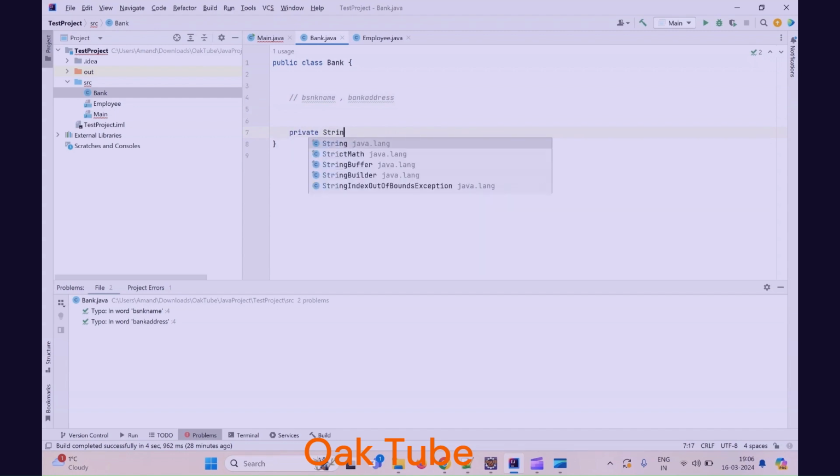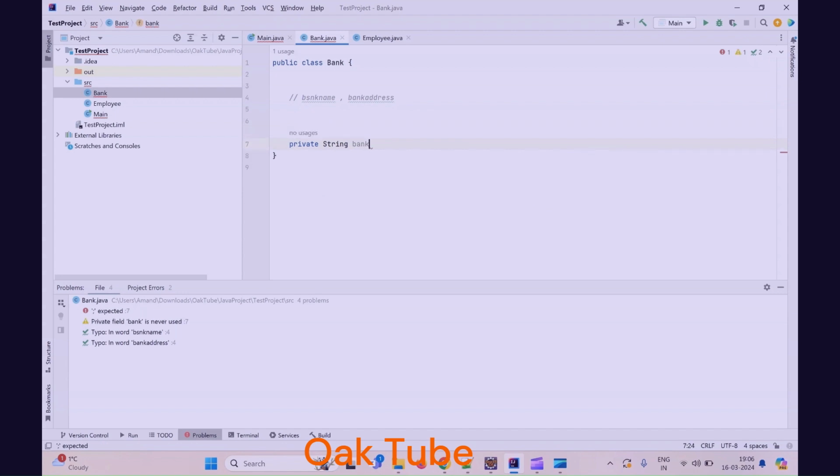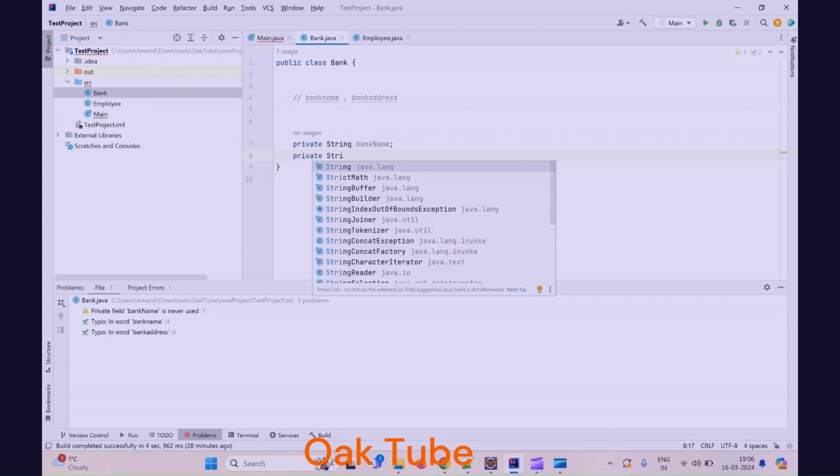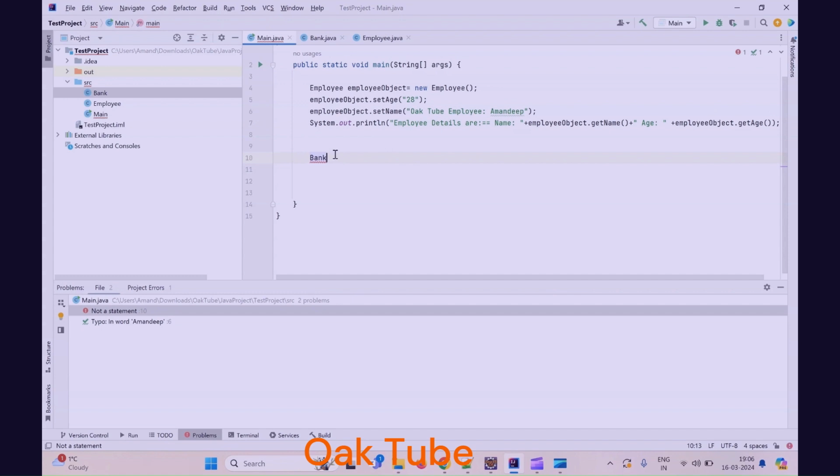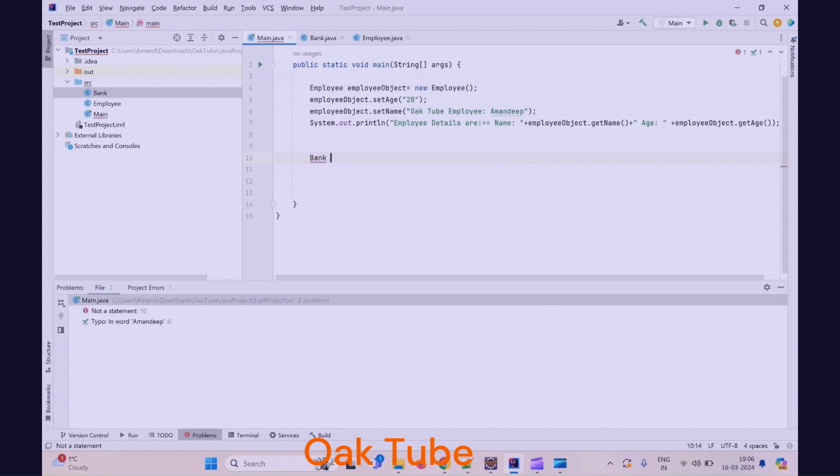You don't need to go into details about what is an attribute and other things, because we will have independent videos for this. I'm just showing you so that you can have a brief feeling of what is an object and how we can create an object. So I'm creating one object for now. If I now try to find the bank, you can see it is able to find the bank now.